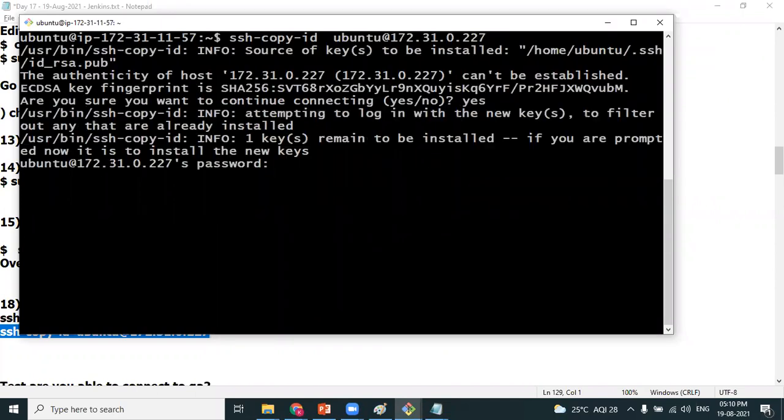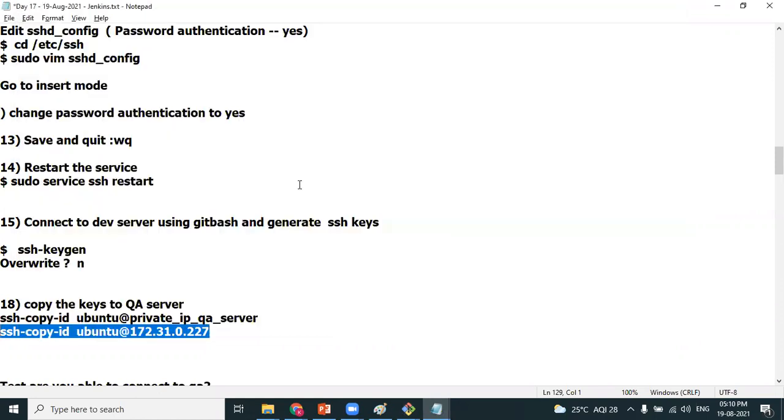For the first time, it will ask for the password. The keys are added. Now let me test whether I'm able to connect.